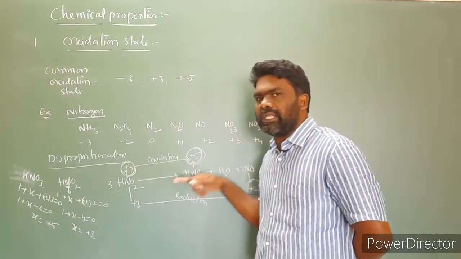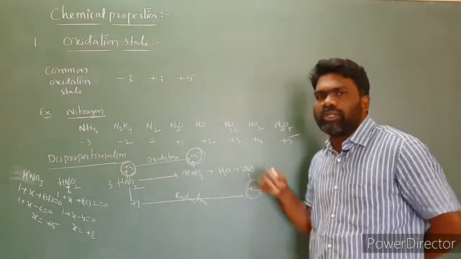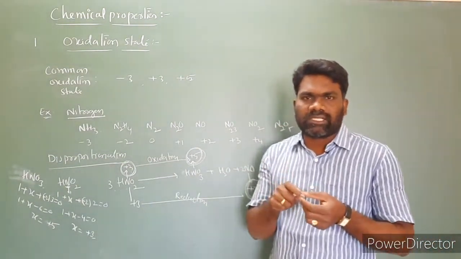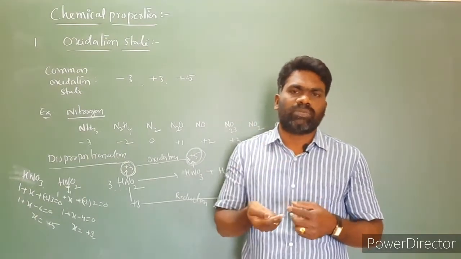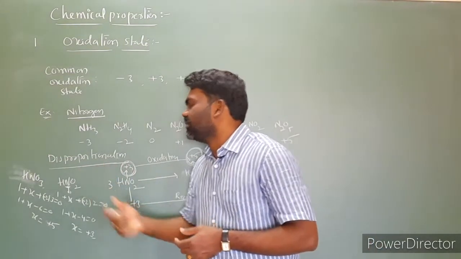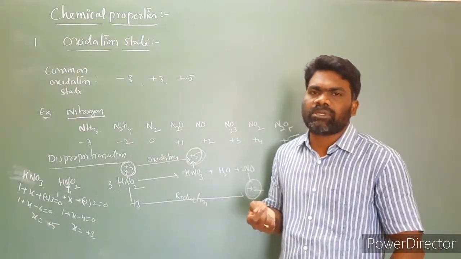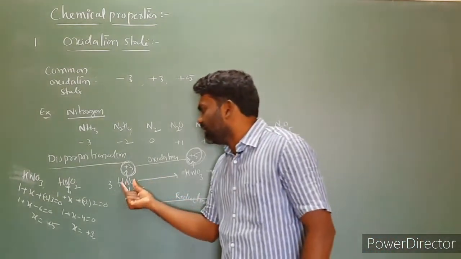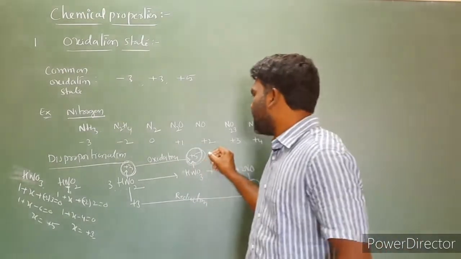One product has a higher oxidation number when compared to the reactant, and another product has a lower oxidation number. So one reactant gives products, and among those products, one has a higher oxidation number and one has a lower oxidation number. Such reactions are called disproportionation reactions. Here nitrogen undergoes disproportionation.